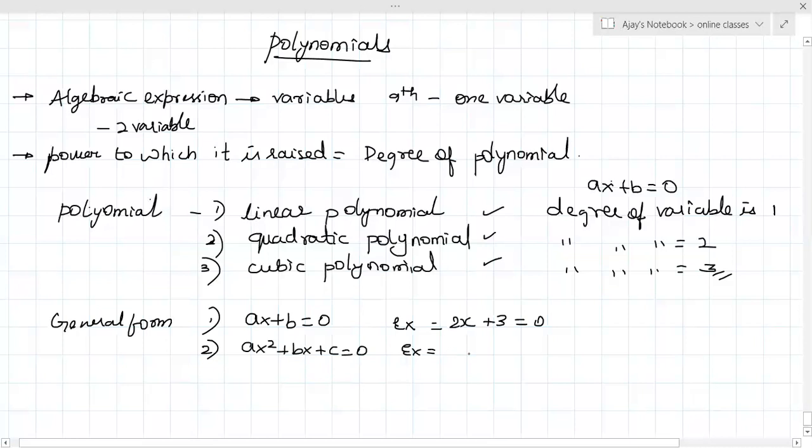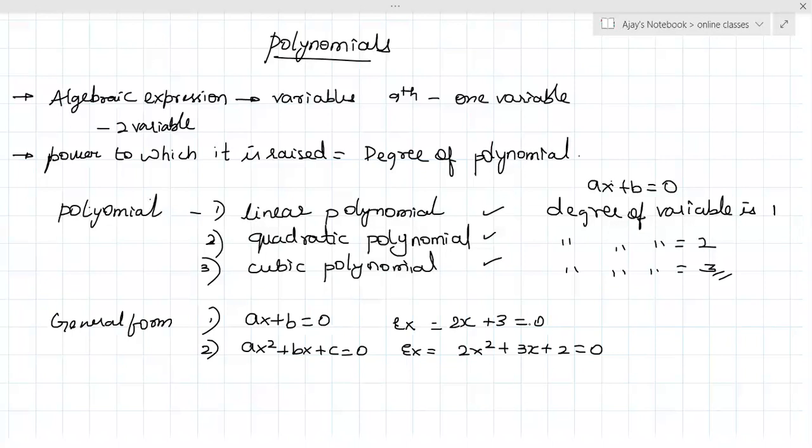X. For example, 2x square plus 3x plus 2 is equal to 0. What is the power? 2.